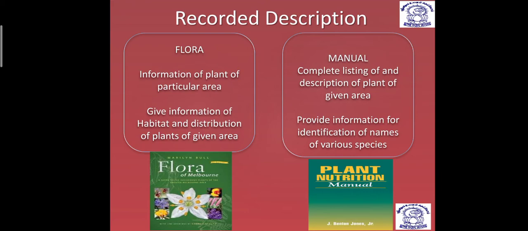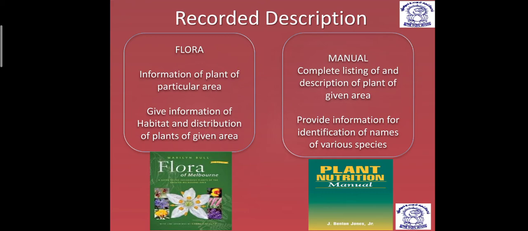And another one is the manual. A manual is a complete listing and description of the plants of a given area. Now, a flora has what? Two pieces of information: habitat and distribution of plants. But a manual has a complete listing and description of plants of a given area.